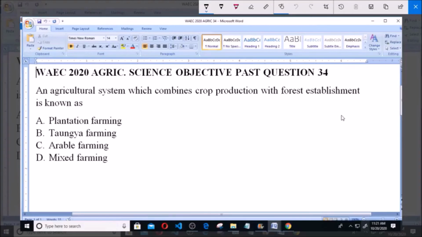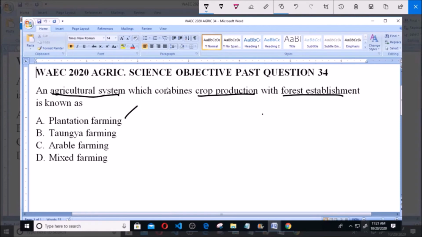I will be answering WAEC 2020 Agric Science Objective Past Question 34. An agricultural system which combines crop production with forest establishment is known as A. Plantation farming, B. Tongia farming, C. Arable farming, D. Mixed farming. So you have various farming or agricultural systems here, and I asked for the one which combines crop production and forest establishment. So let's see what each of the options entail.